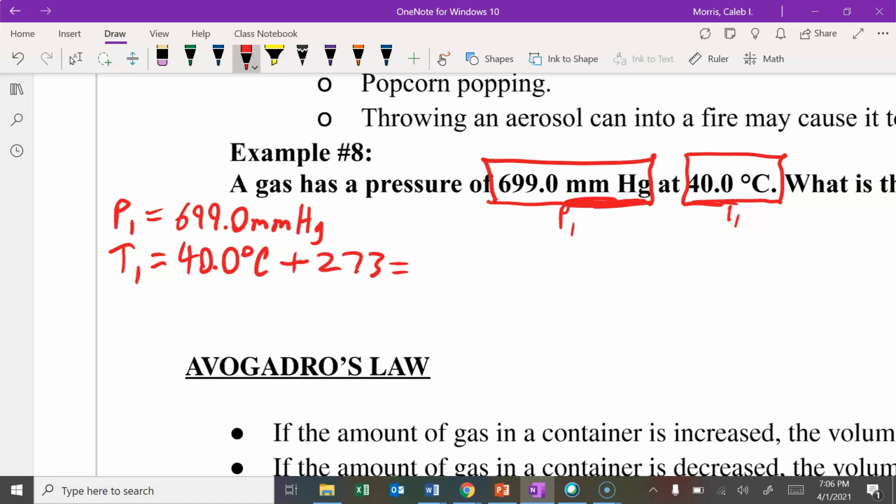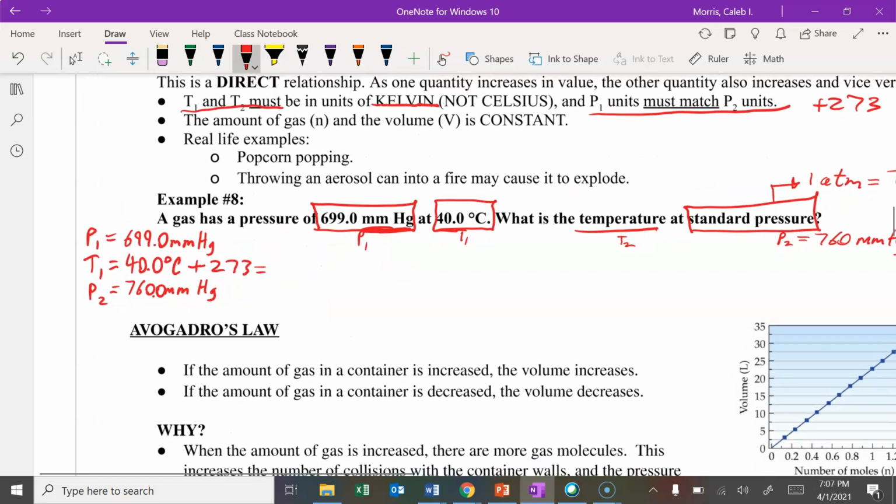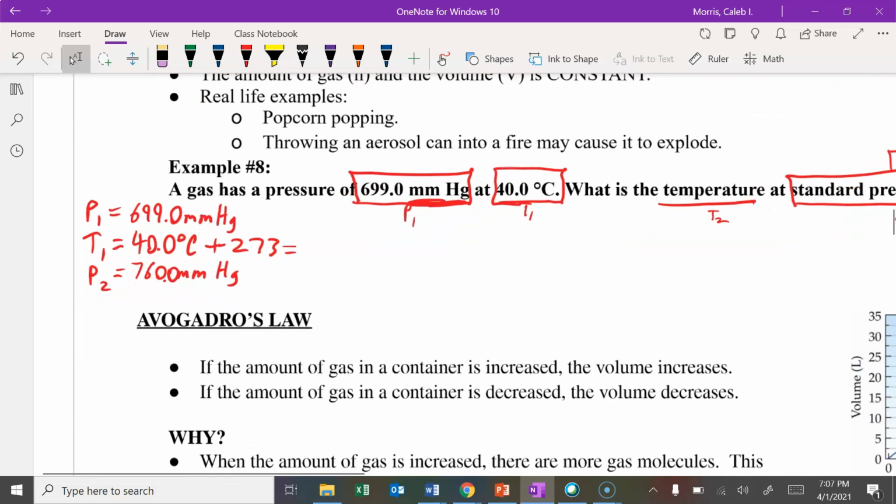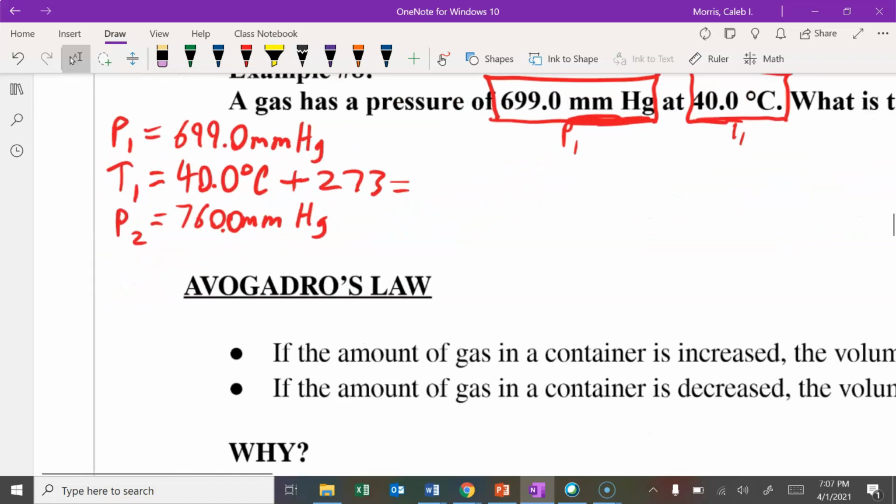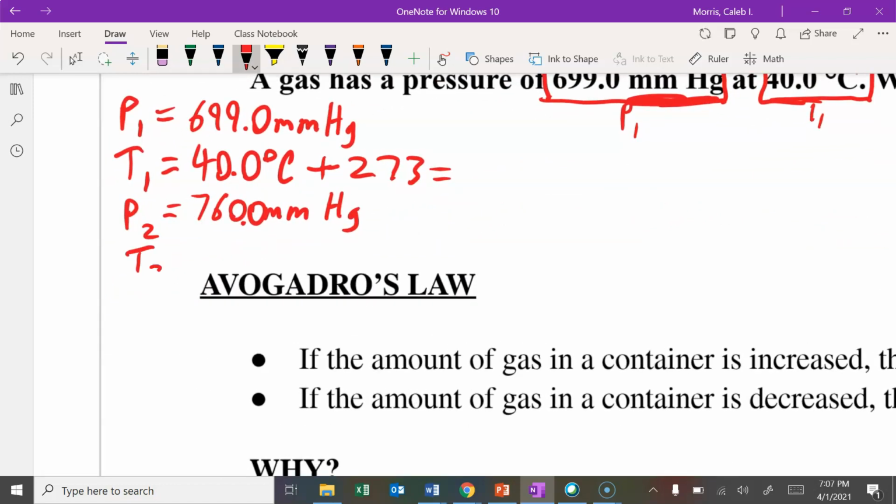And then P2, again, that was 760 millimeters of mercury. And that's an exact number, so I could go ahead and make it match the number of sig figs of that. It's standard pressure. And then our temperature, T2, that's what I'm looking for. I'm going to try to find that in Kelvin because that's the easiest unit to use in gas laws.